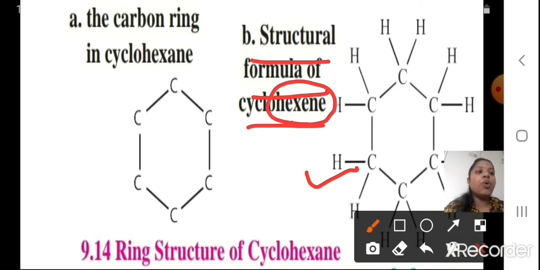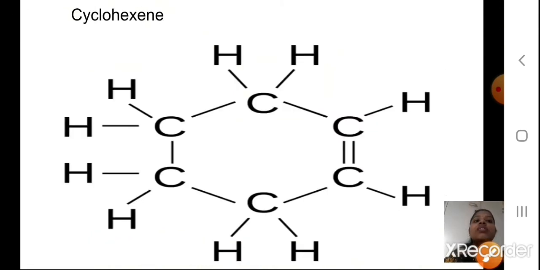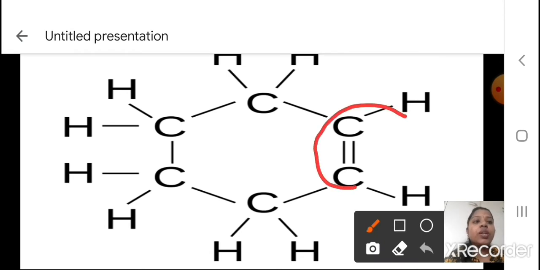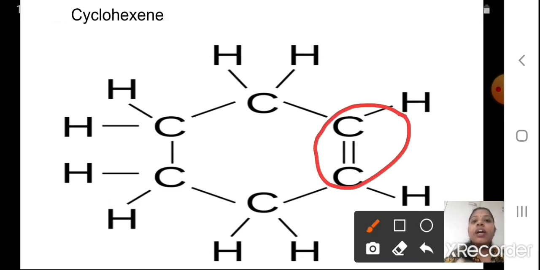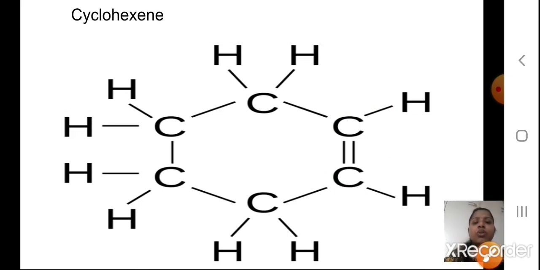Okay, if you want to see the structure of cyclohexene, students, I'll just show you. This is the structure of cyclohexene, where you are going to get one double bond. You know, alkenes means you are going to get a double bond, and if it is alkynes you get a triple bond, right? So this is the structure of your cyclohexene. Okay students, you can make a note of this in your notebook. So we'll proceed. This was just a small correction which I told you.